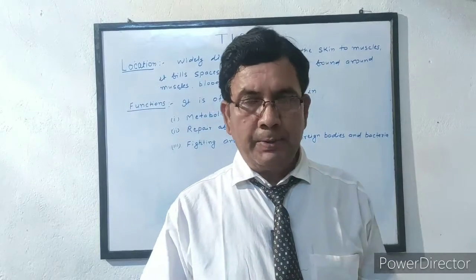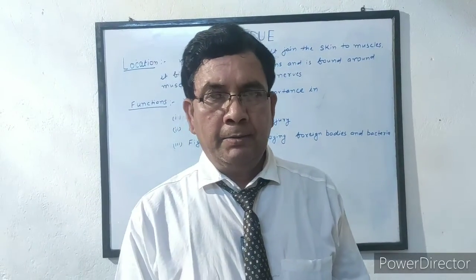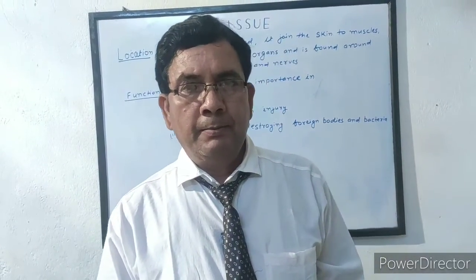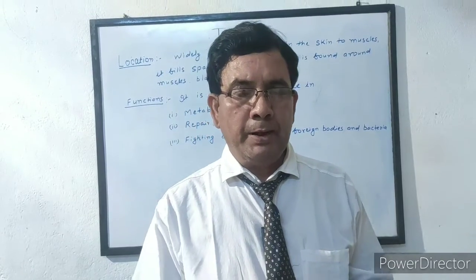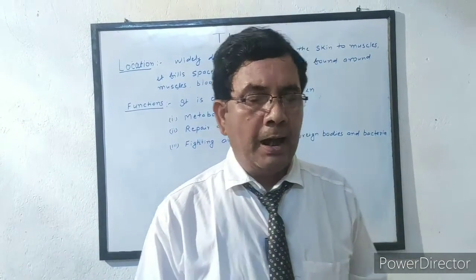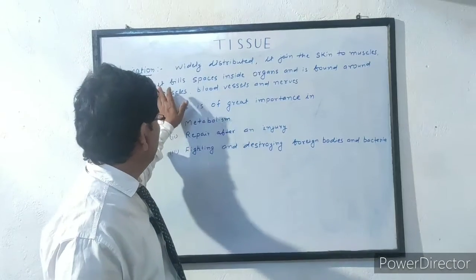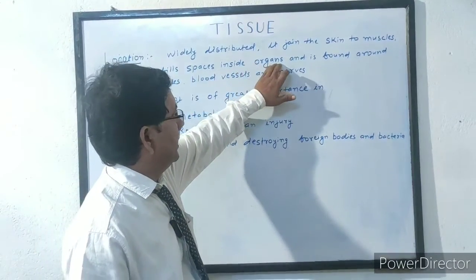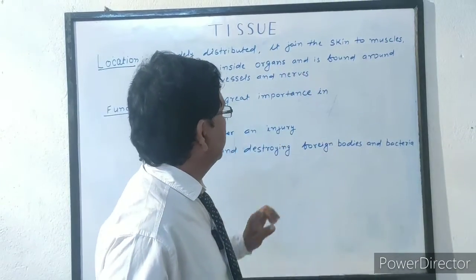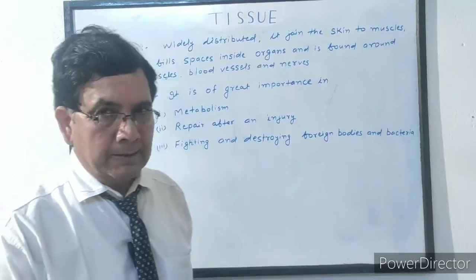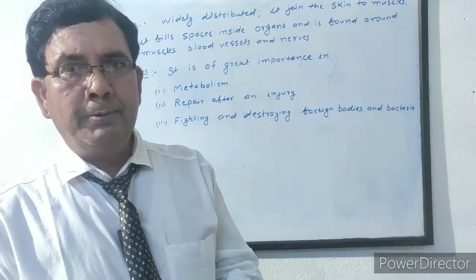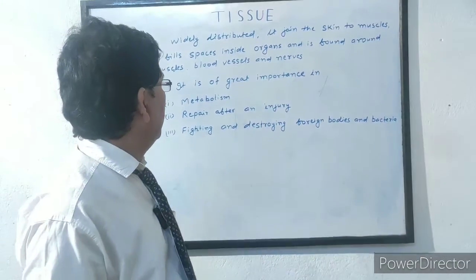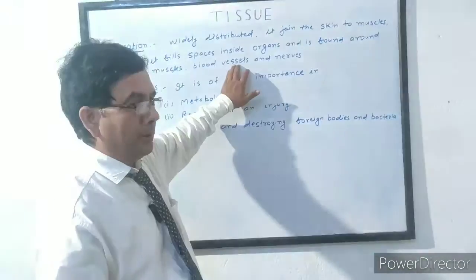Organs are suspended in our body, and they are kept in place because the spaces between different organs of the body are filled with areolar connective tissue. That means it fills the spaces inside the organs, and it is found around muscles. Muscles are also packed by the areolar connective tissue. It is found around blood vessels.